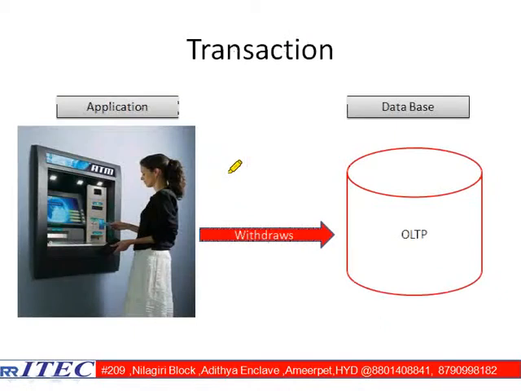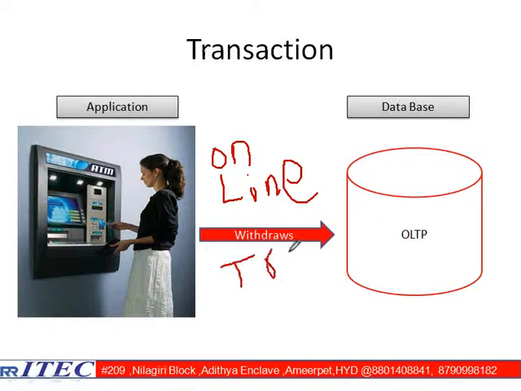If you go and see this diagram, whatever she is doing here, is it an online activity or an offline activity? It is an online activity only. And whatever she is doing, the withdrawal, can I call it a transaction? Yes, you can call it a transaction.